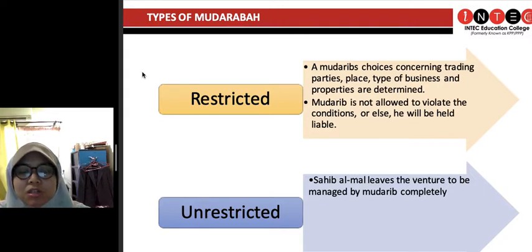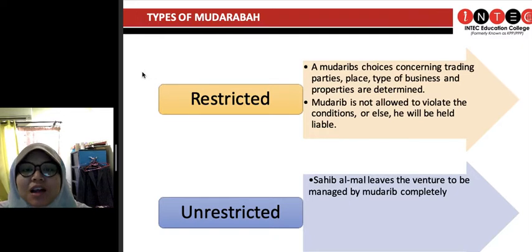And so the mudharib must follow. If, however, the mudharib fails to follow this condition and the business results in losses, he will be held liable. Again, because why? Because this is a restricted mudharabah and it's agreed upfront earlier on in the contract. And if you agree to this condition, you must follow. Or else, do not commit yourself to this type of contract and enter another type of contract which we call the unrestricted mudharabah contract.